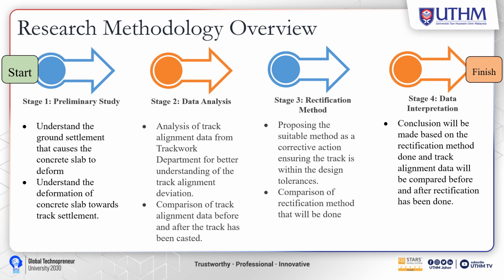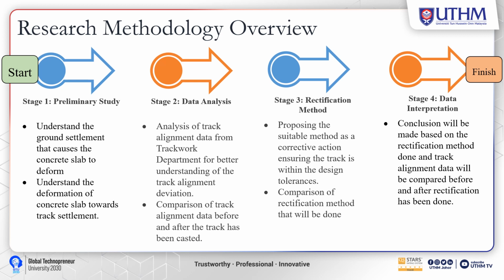So stage 1 is the preliminary study, which involves understanding the ground settlement that causes the concrete slab to deform, and understanding the deformation of the concrete slab towards the track settlement. Stage 2 involves data analysis, analysis of track alignment data from the track work department for better understanding of the track alignment deviation, and the comparison of track alignment data before and after the track has been casted.